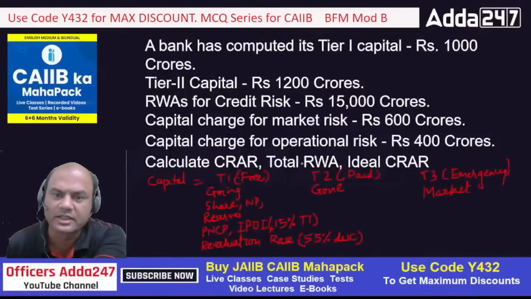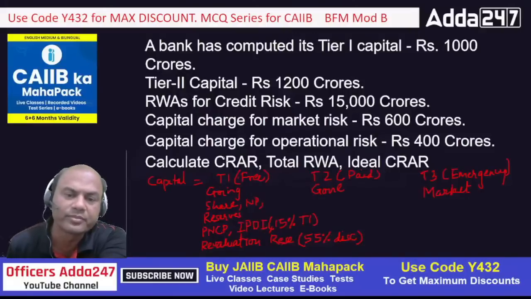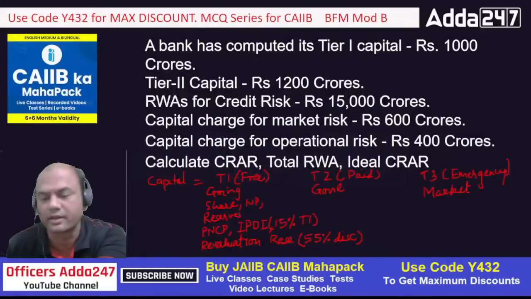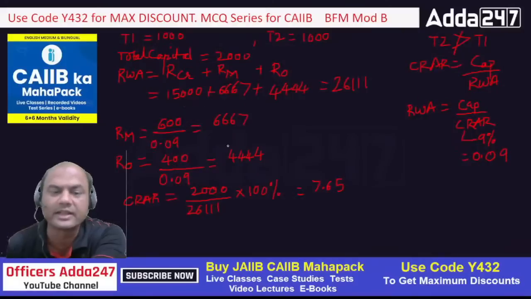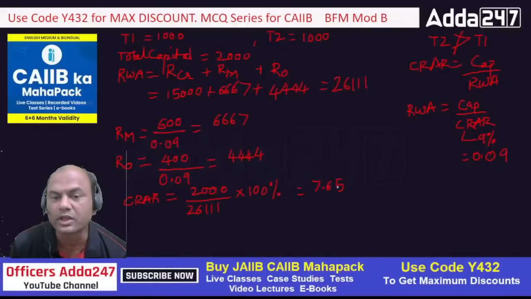Got it? Say this. Find the CRAR. Okay. Total RWA. Now see here. It's not given over here. Total RWA and ideal CRAR. But what will I do? I'll calculate one more CRAR, which is not asked in this question. That is T1 CRAR. Okay. Now this is my total CRAR.